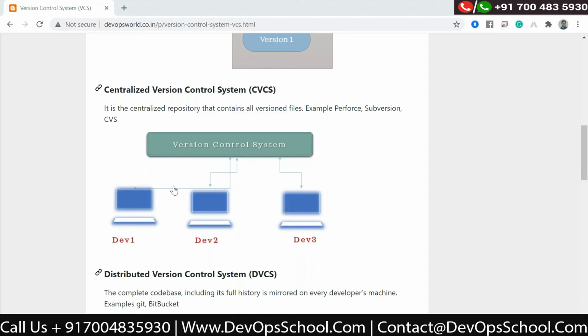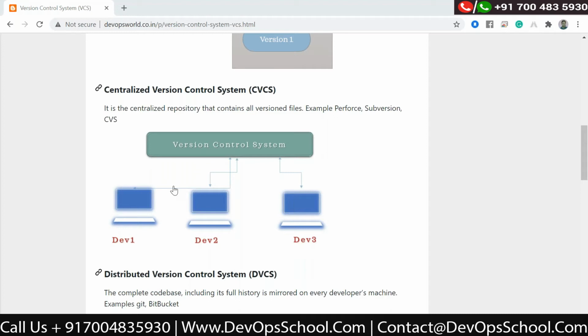So you are not pushing all the changes incrementally; you consolidate all the changes, make them one version, and push it to the centralized version control system. Subversion, TFS, Perforce, and CVS are some tools used for the centralized version control system.